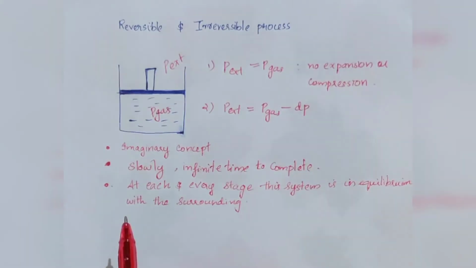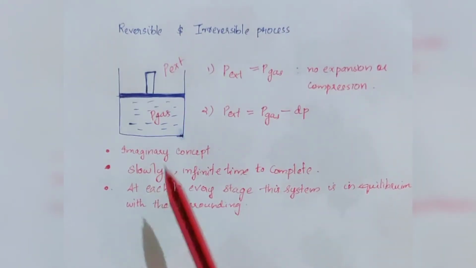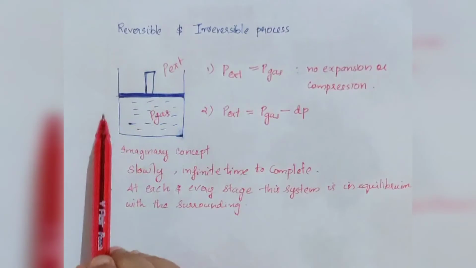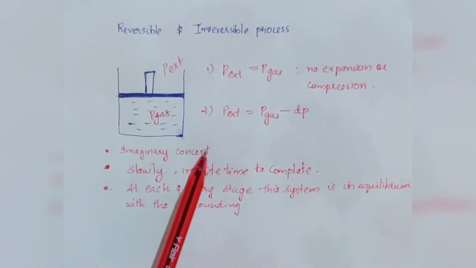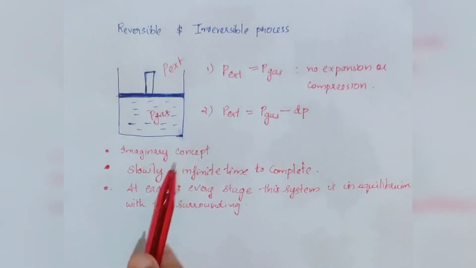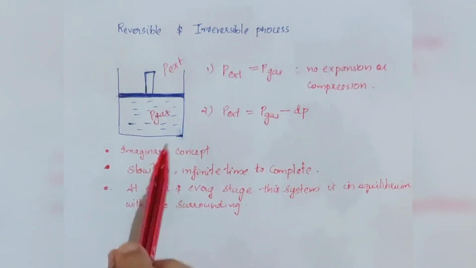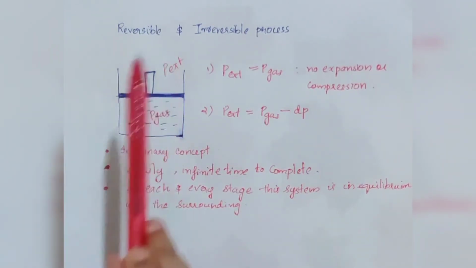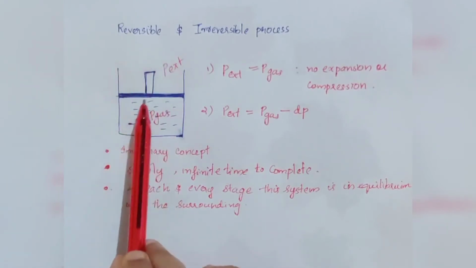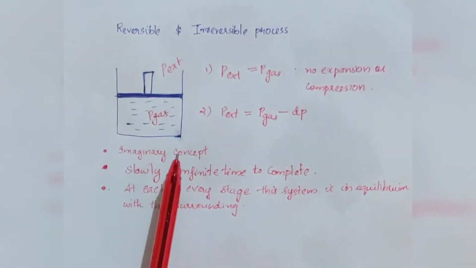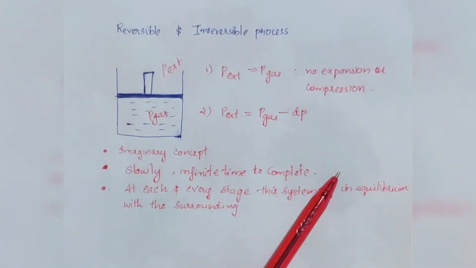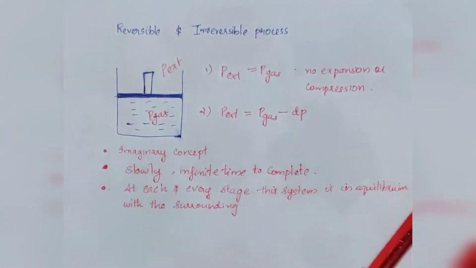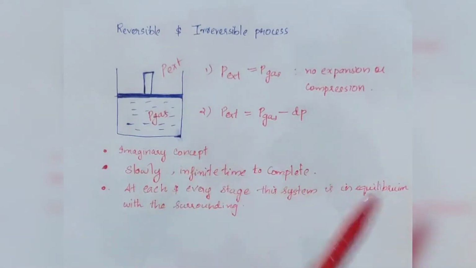Okay, that is, since the expansion will occur infinitesimally slowly, the system may be considered to be in thermodynamic equilibrium with the surrounding always. At each and every stage this system is in equilibrium with the surrounding.